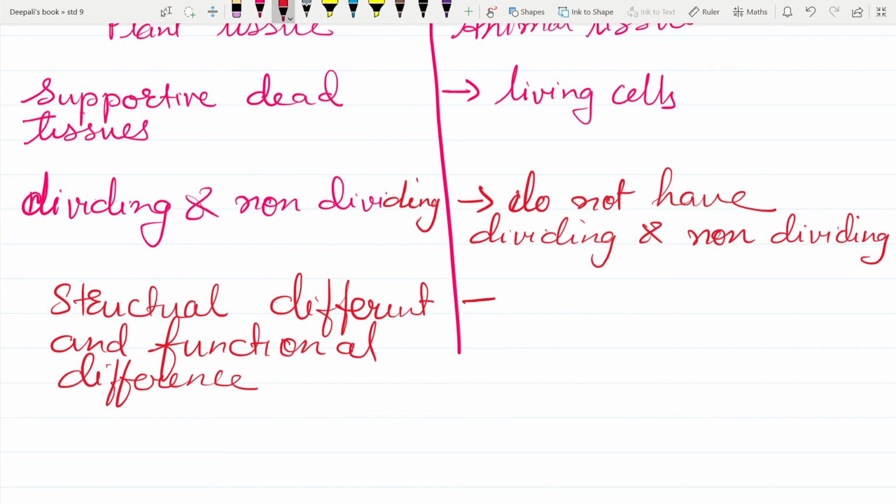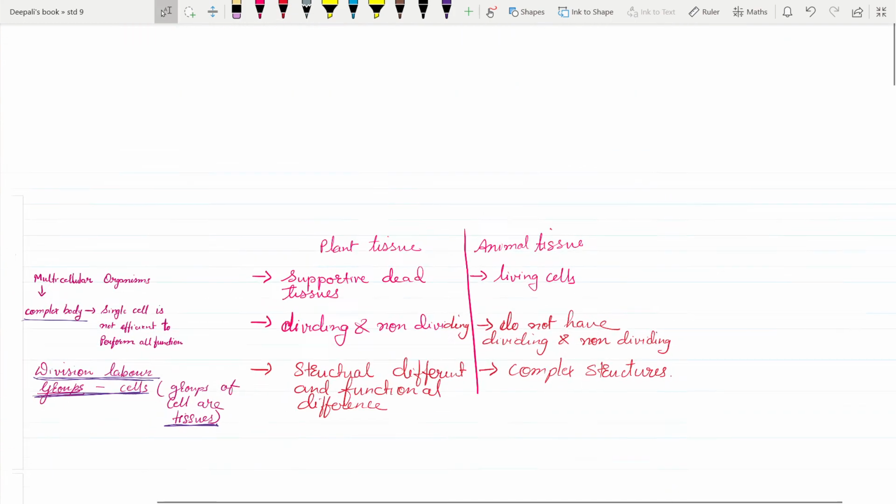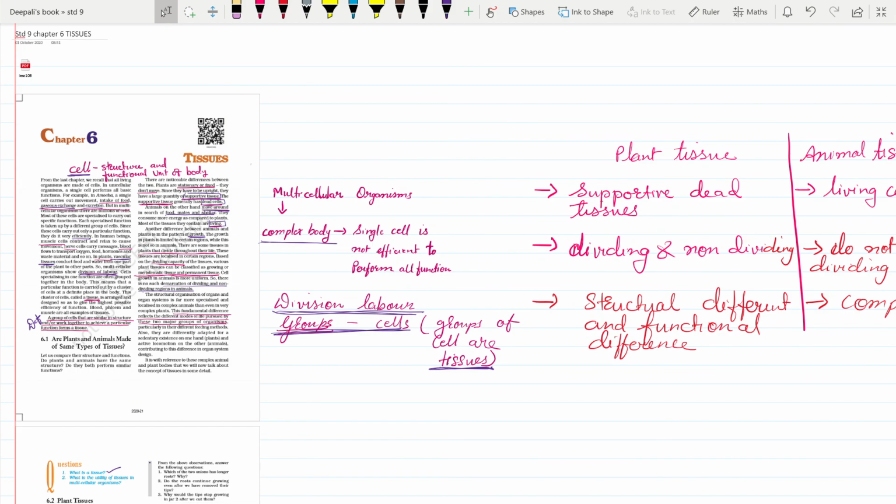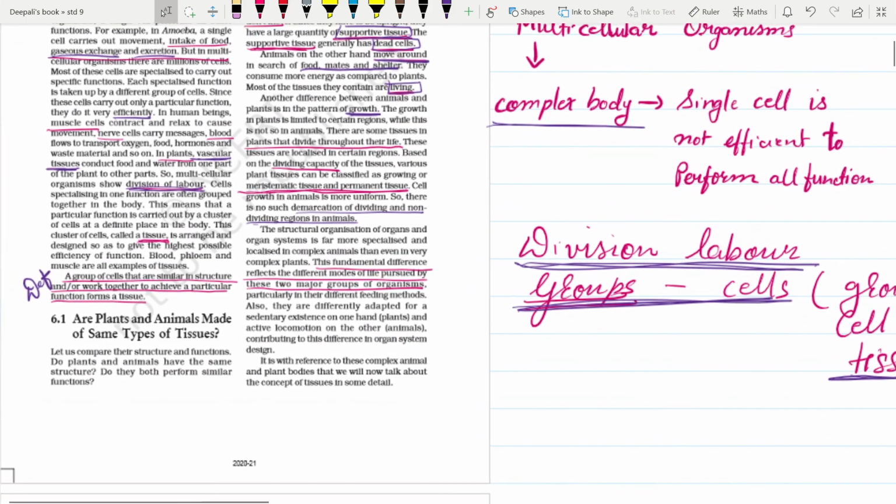Here they are complex; complex structures are seen in the tissues. So you can call this a difference between plant tissue and animal tissue.